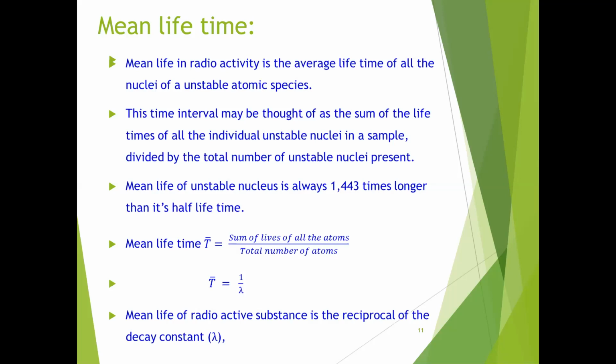Mean life is taken as T bar. So T bar is equal to 1 by lambda. The mean life of a radioactive substance is the reciprocal of the decay constant.